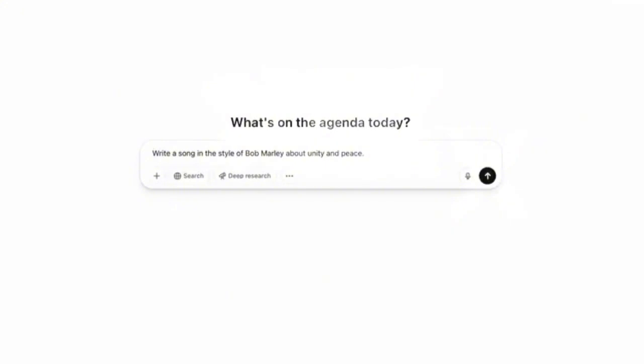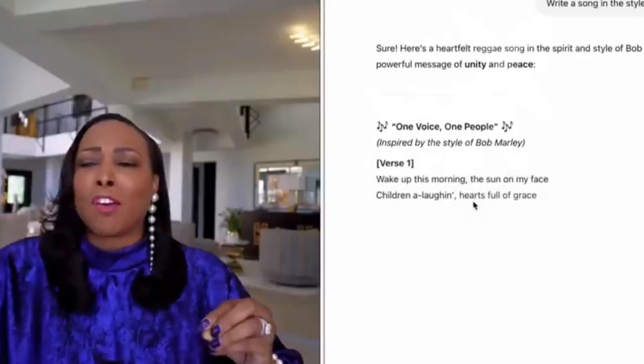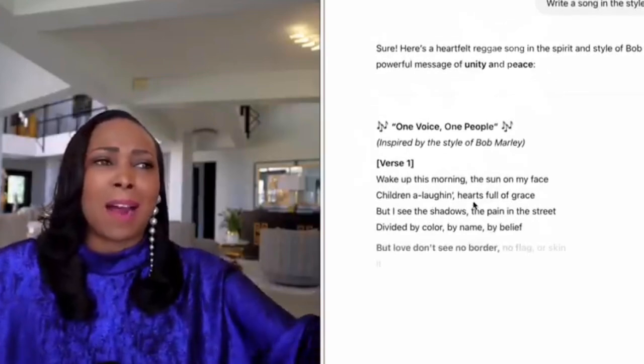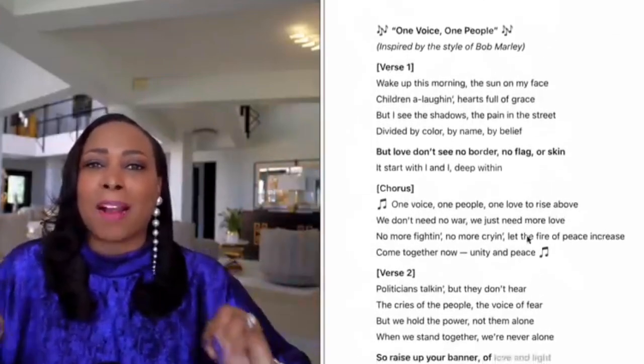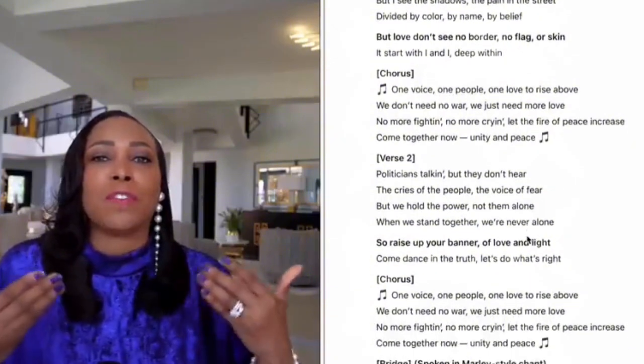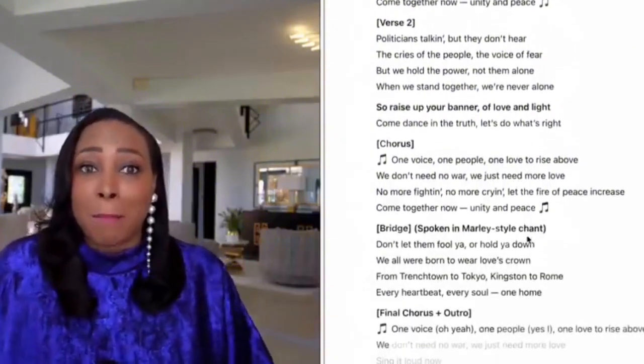Now let's move to the third method that we can use to create these songs, and it is to mimic a famous artist's style. In ChatGPT, just write this simple prompt: write a song in the style of Bob Marley about unity and peace. And you can change Bob Marley to Celine Dion, to whoever. You're not going to violate any copyright or anything like that, because it's not going to write a song that Bob Marley already wrote or take lyrics from any of Bob Marley's songs. You're just looking for inspiration from Bob Marley.